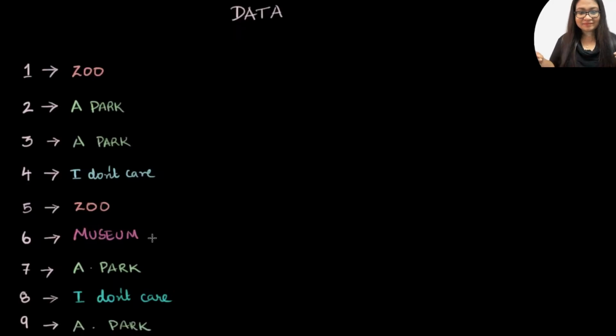Now, once you did this, you look at this and you know that you want to decide something. You want to decide where to go. And maybe you want to decide that based on what most number of people like, what's popular. So you ask your friends these questions and you collect their answers. What you've just done here is what we call collect data. So you've just now collected data.